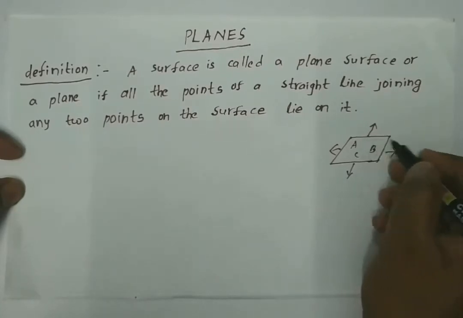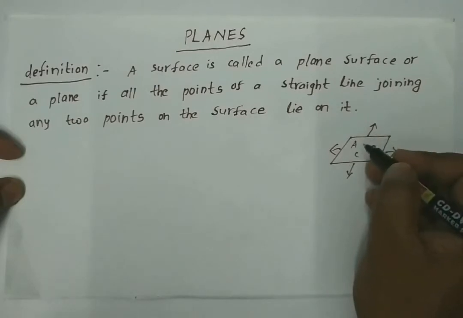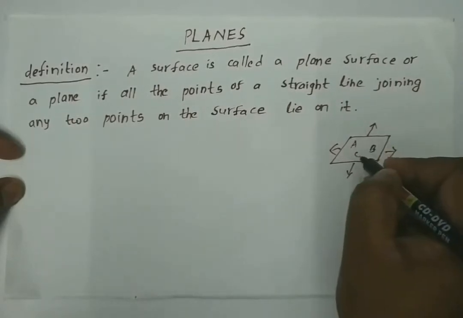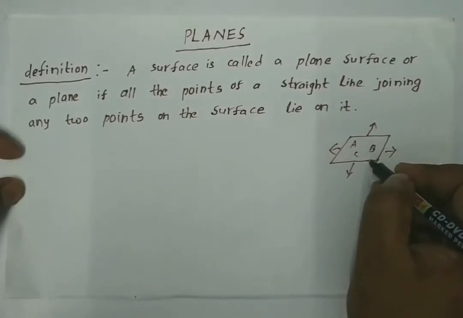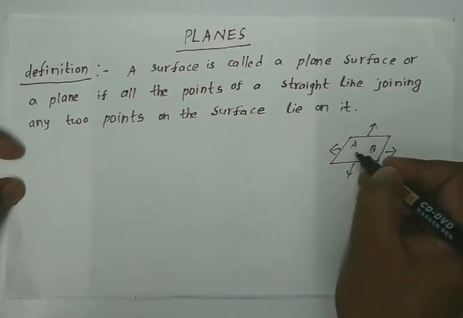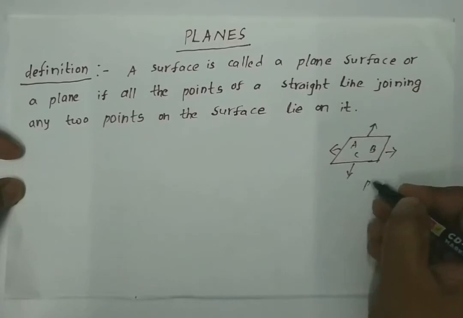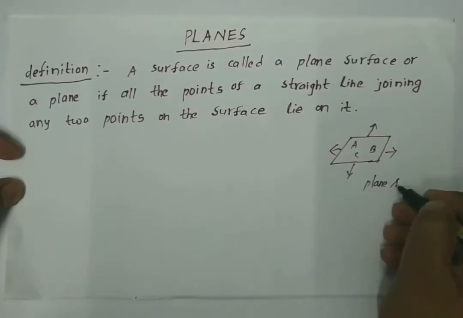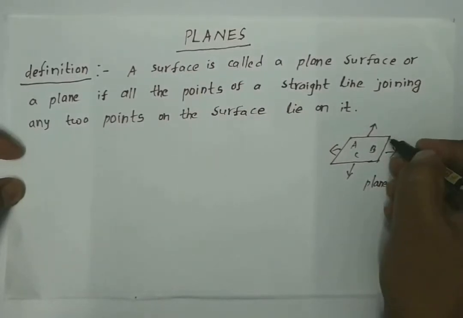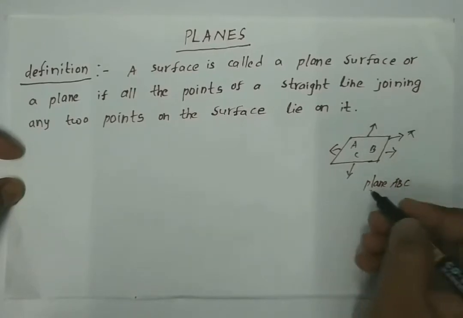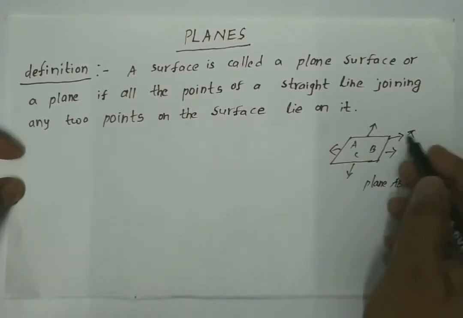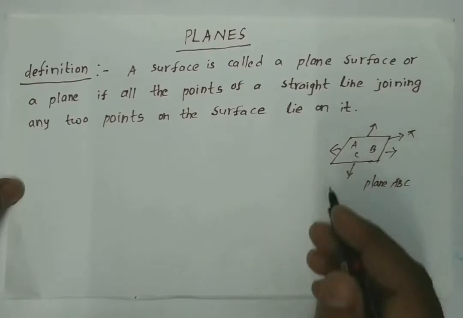The line joining any 2 points on the surface lies entirely on it. So this plane is called plane ABC. Suppose this is pi, so this plane is also called plane pi.